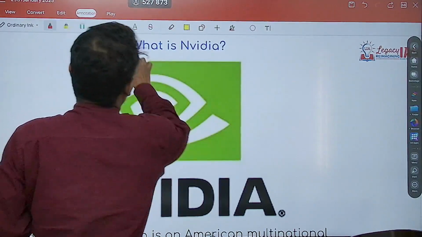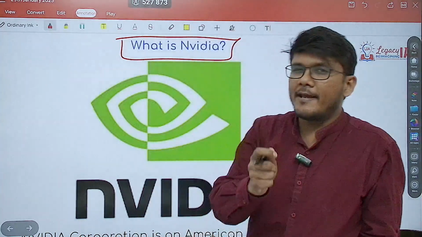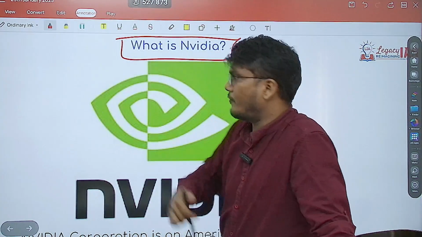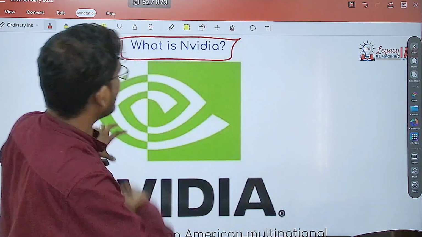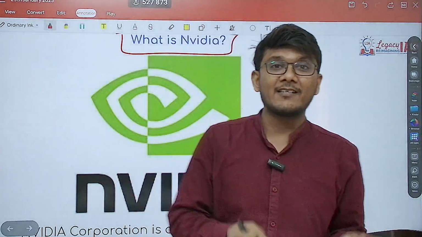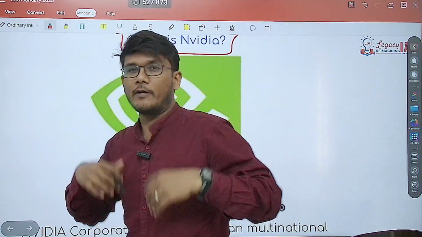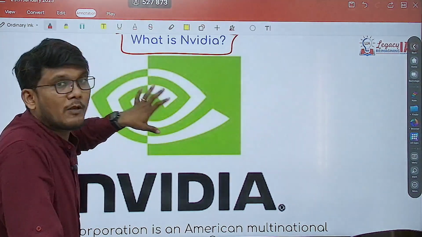And what is Nvidia? If you are into gaming and such, Nvidia makes very good graphic cards. It is very famous for that. It is a technology company that comes up with a lot of things inside the computer. If you assemble a computer and you're adding graphic cards, you will find Nvidia to be one of the best.